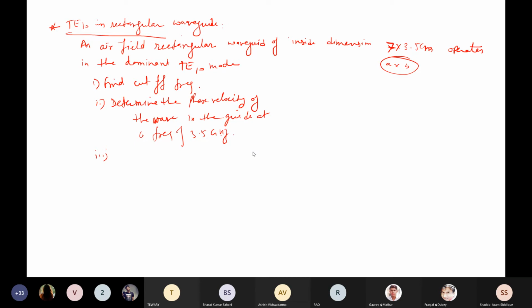It is given to you to find the cutoff frequency, and second, determine the phase velocity of the wave in the guide at a frequency of 3.5 gigahertz. So that is the guided frequency. Okay. Now the third one is also to determine the guided wavelength.